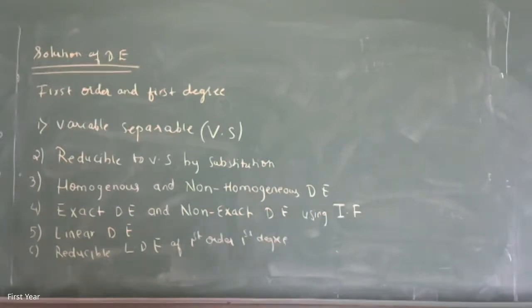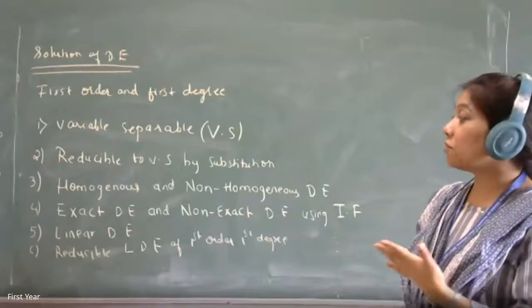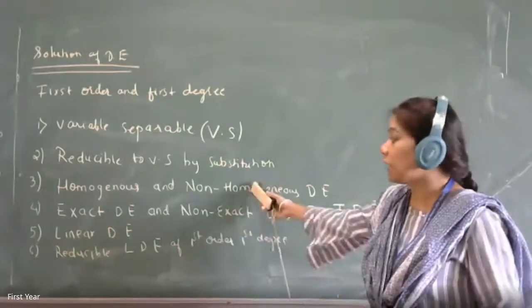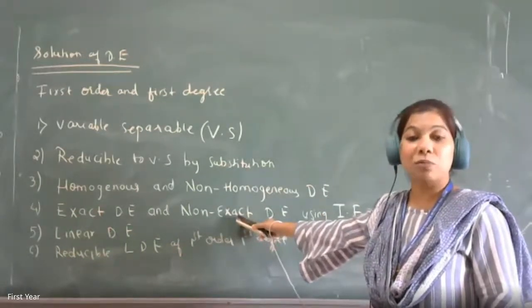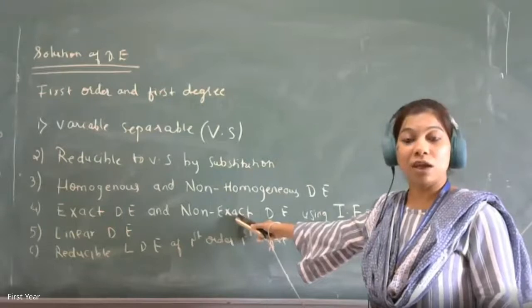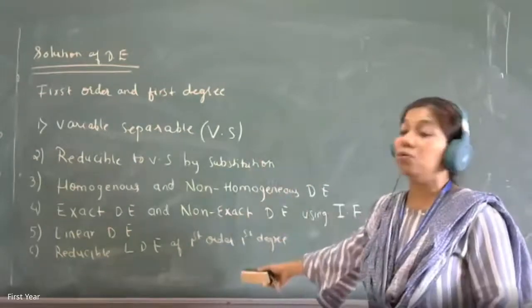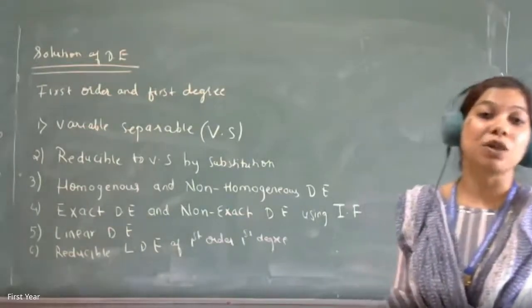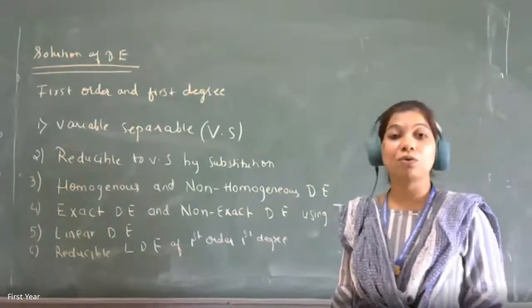Non-exact again has 5 types inside it. So you can just imagine, for first order first degree only, these are basic, straightforward 6 or rather 7 types, and in non-exact there are 5 more types. So there are around 10. Okay, and still some of them are not able to fit into these types. For those, numerical methods are used to solve the differential equation by integration. So that you are going to do in M3.